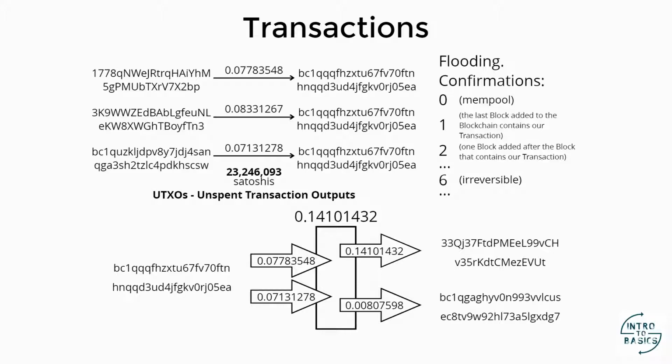Now, if we add up the values from the inputs and those in the outputs, we see that we have a surplus value, 5,700 satoshis. Can you tell what this value represents? It represents a fee, a commission for the mining nodes as an incentive to include our transaction in a block that will go through the mining process. Because the number of transactions in a block is limited, this fee is used as an incentive to have the transaction included in a block.